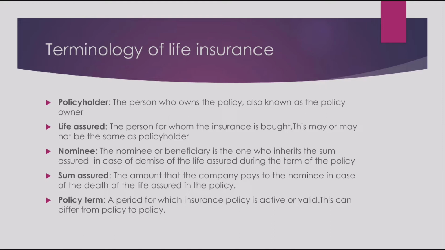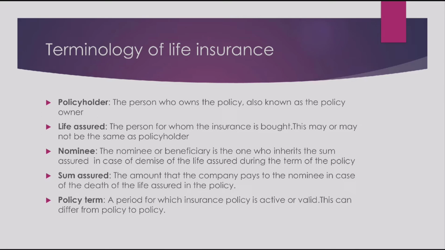The next one is nominee. The nominee or beneficiary is the one who inherits the sum assured in case of demise of the life assured during the term of the policy. While applying for the policy, the person has an option of adding a nominee. Now, if I want, during my policy term, I can always add and change my nominee.